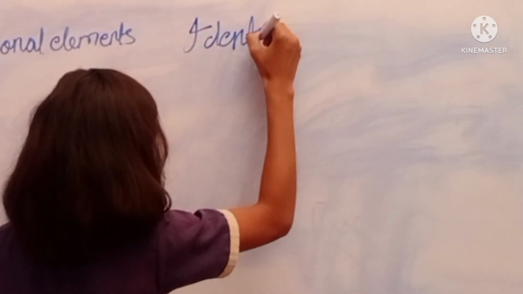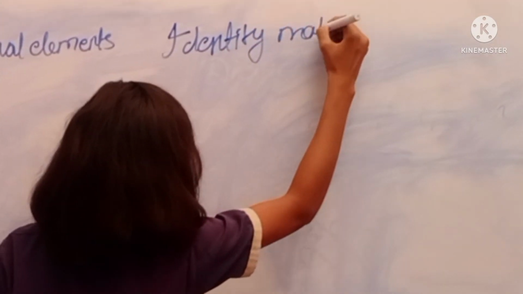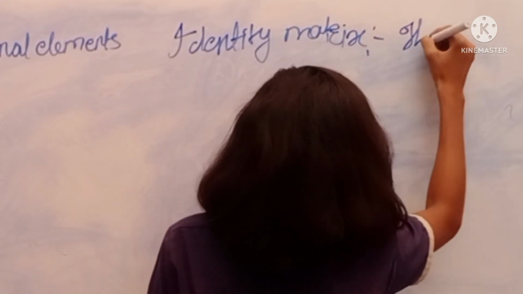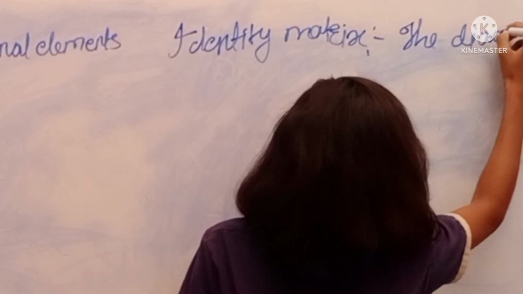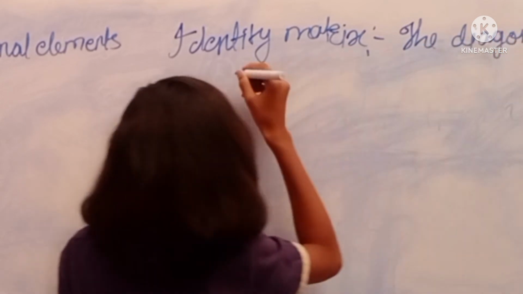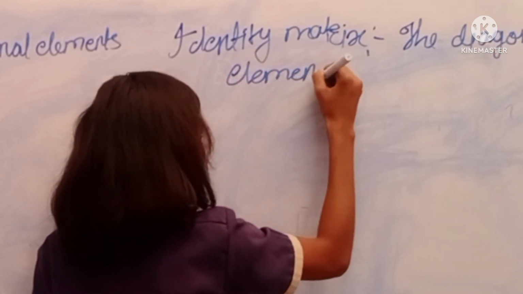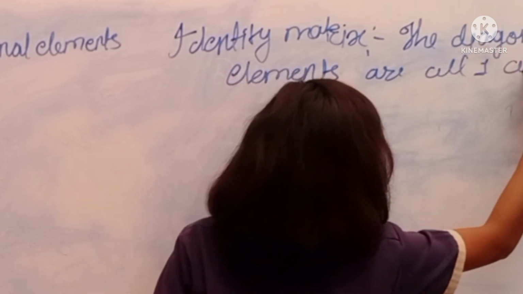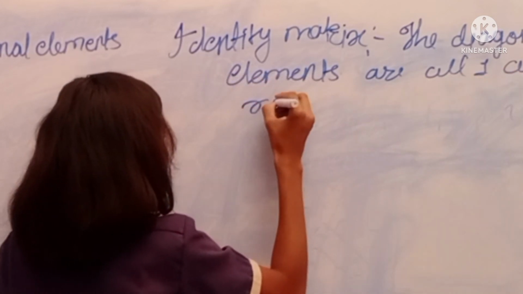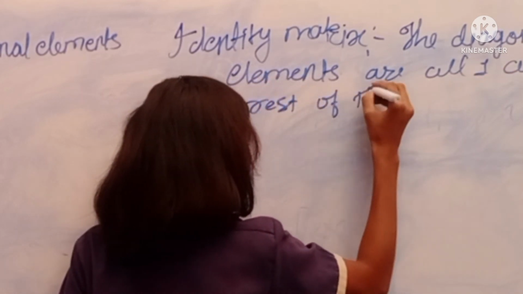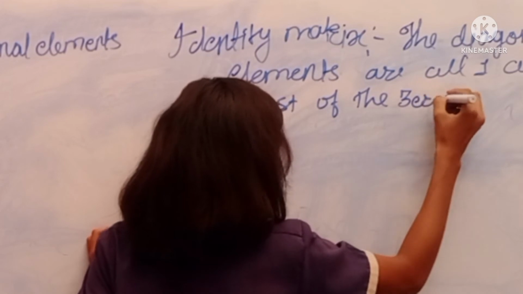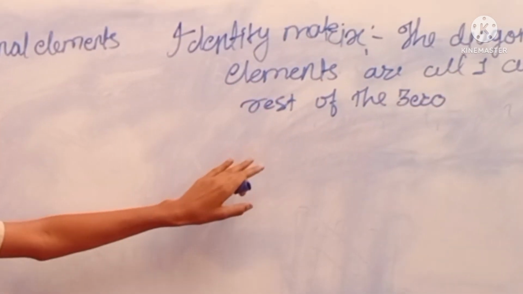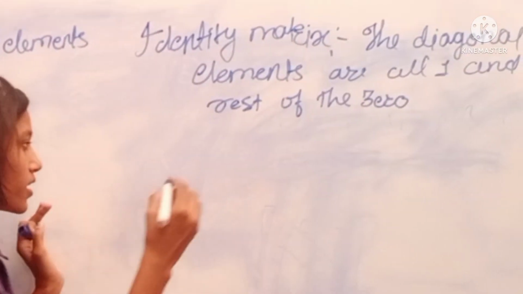Identity matrix. Identity matrix means that the diagonal elements are all 1 and the rest are 0.